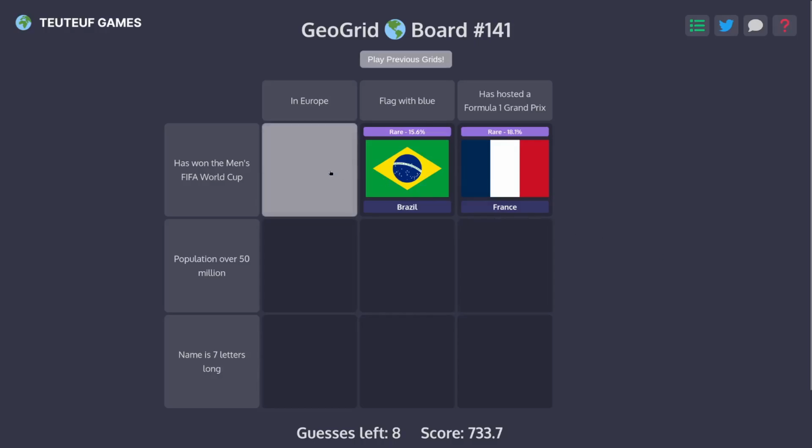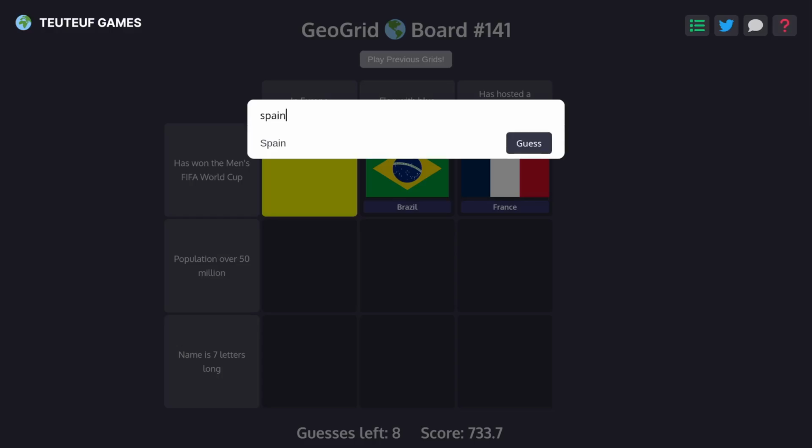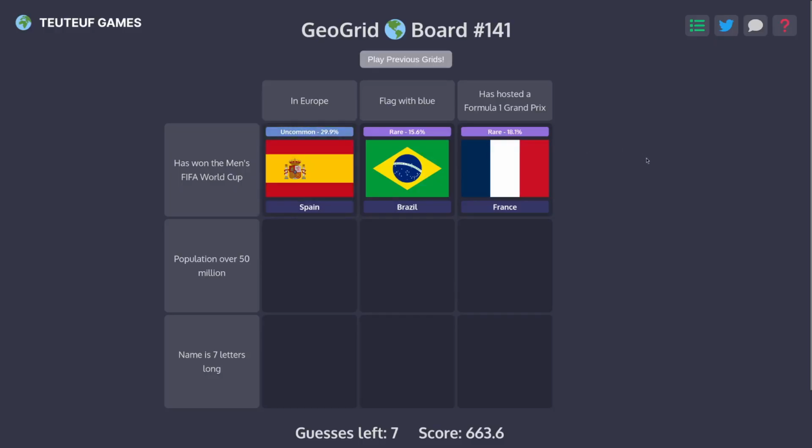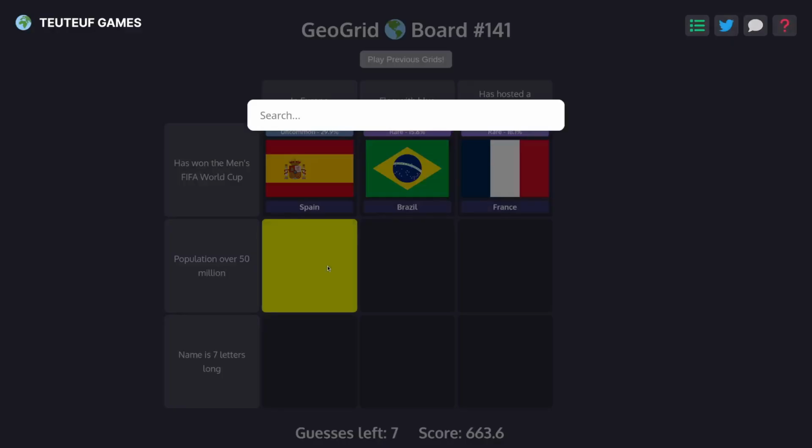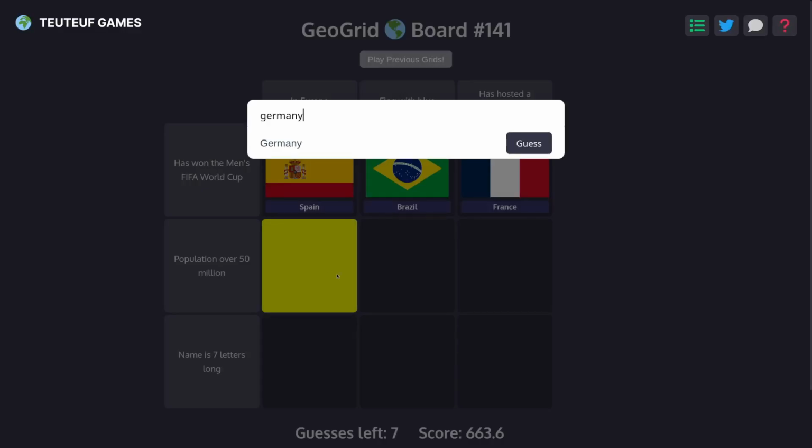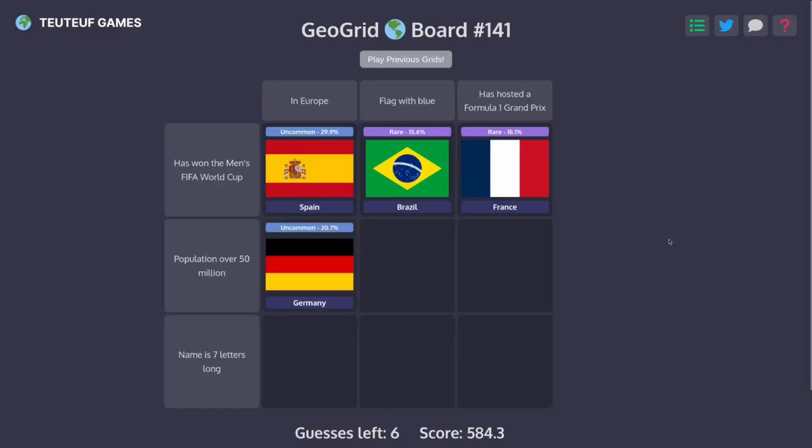Then in Europe has won the World Cup. I would think Spain has won. Have you won, Spain? You have. Good job. And over 50 million people in Europe. We go Germany. I won't say Germany too often. We're not getting very rare this time, but I just need to get through these.